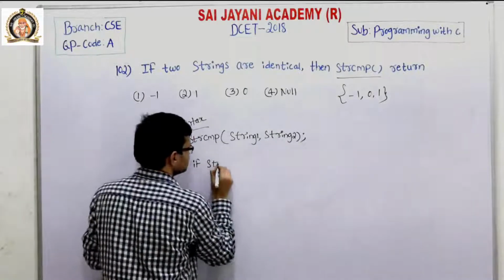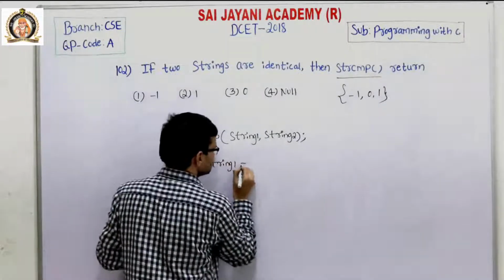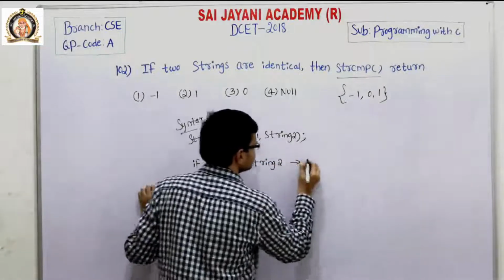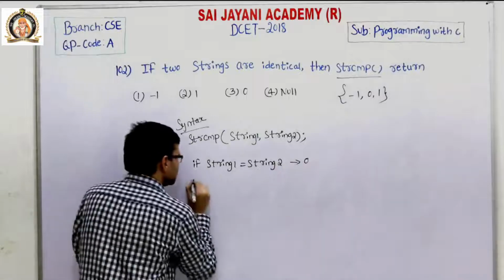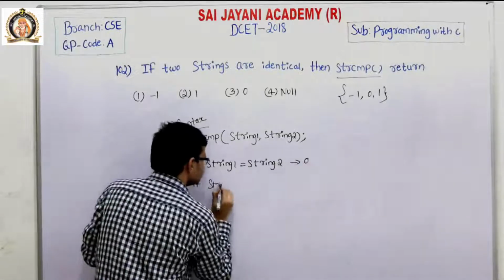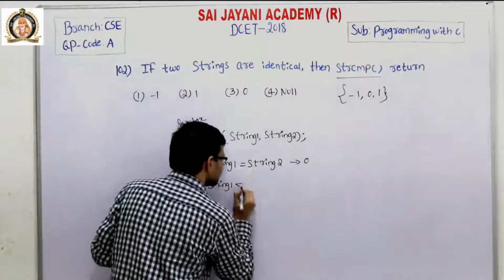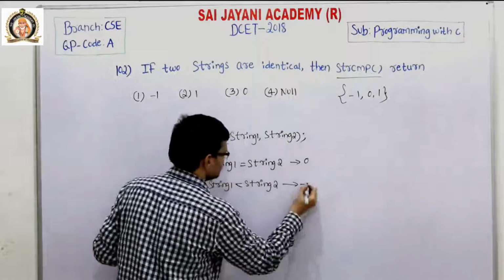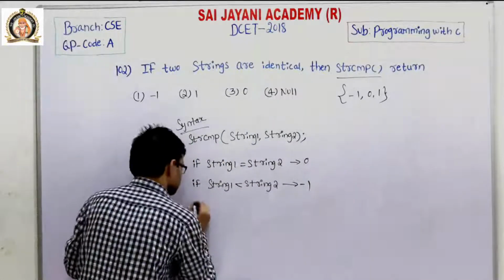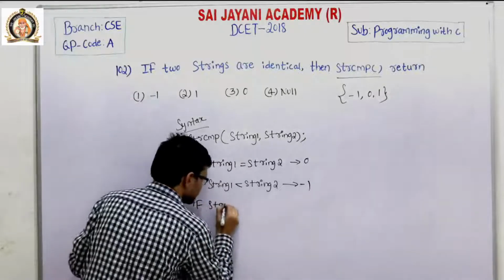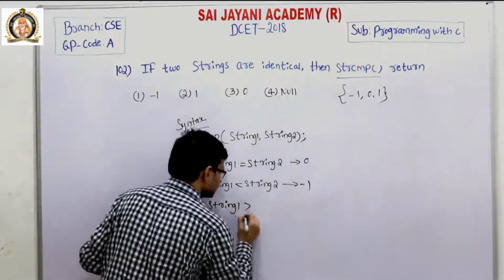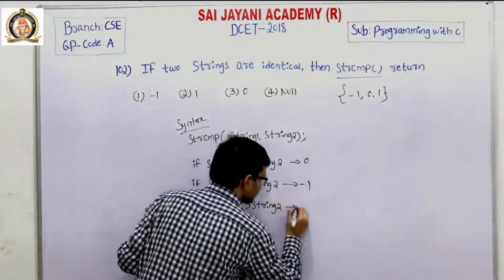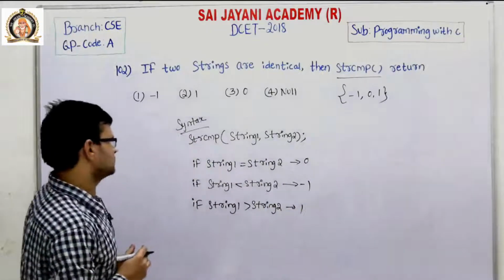If string 1 is equal to string 2, then it returns 0. If string 1 is less than string 2, then it returns -1. If string 1 is greater than string 2, then it returns 1.